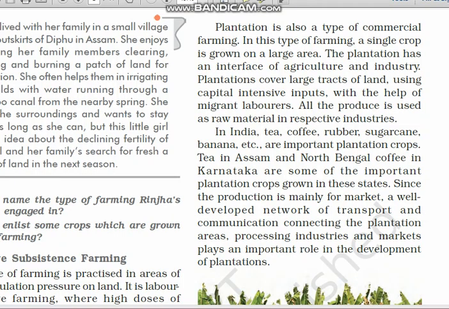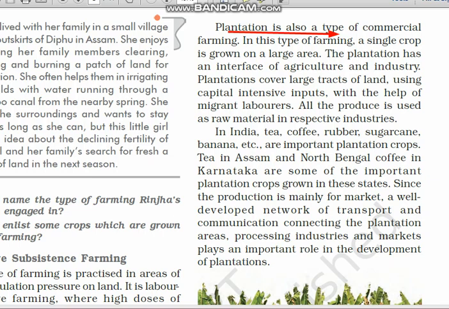Now, plantation. Plantation is also a type of commercial farming. You all know very well what is meant by plantation; we have discussed it many times. Even in history we have come across Assam plantation workers. A vast area of land, a single crop is grown, and it is labor intensive work. Most of the labor is required, and these laborers are migrated from other areas. During the colonial period, people were forcefully brought into the plantations for labor intensive work.